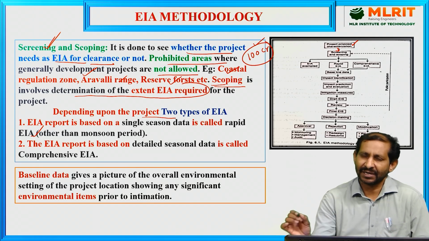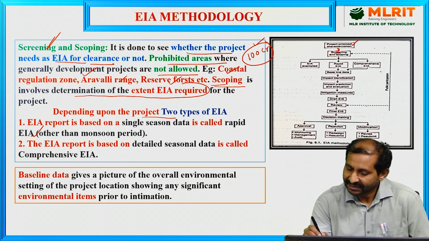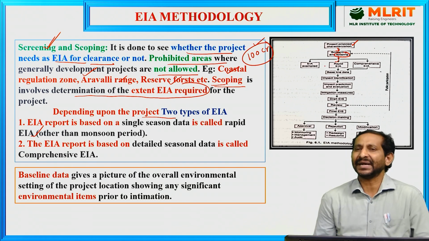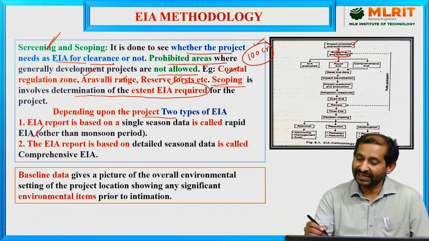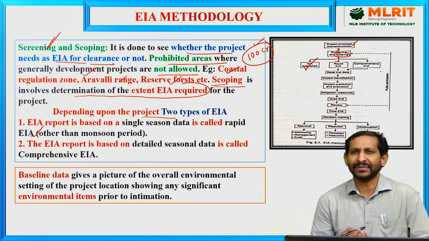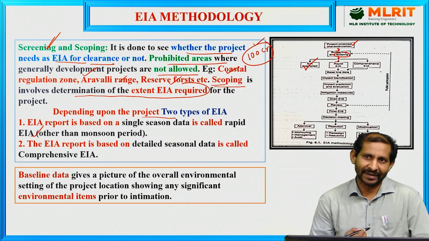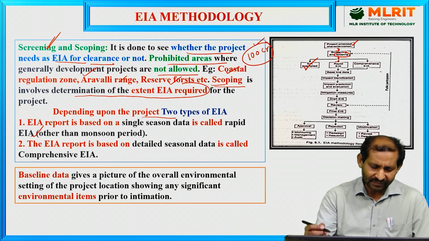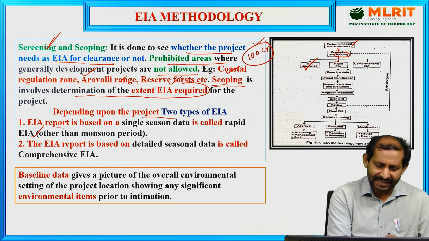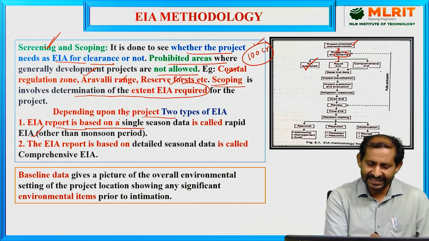If not, leave it. The second step is scoping. Scoping means deciding between a rapid EIA, a comprehensive EIA, or EIA exempted, which means environmental impact assessment is not required. The rapid EIA report is based on single season data.